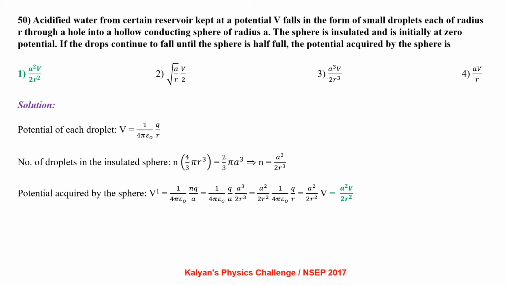Potential of each droplet V equal to 1 by 4 pi epsilon naught q by r. Number of droplets in the insulated sphere is n into 4/3 pi small r cube, that is 2 by 3 pi a cube, which gives n equal to a cube by 2r cube. So the potential acquired by the sphere V dash equal to 1 by 4 pi epsilon naught nq by a, that is 1 by 4 pi epsilon naught q by a times a cube by 2r cube, which is a square by 2r square into capital V. Since potential is a scalar quantity, we have gone for algebraic addition.